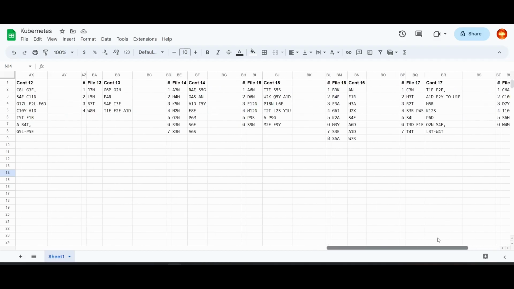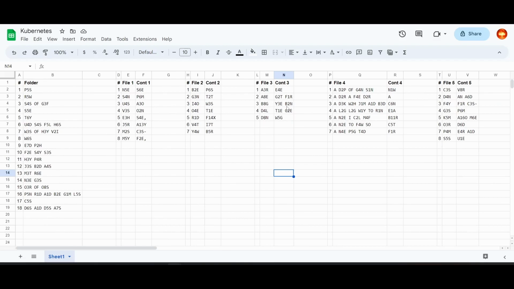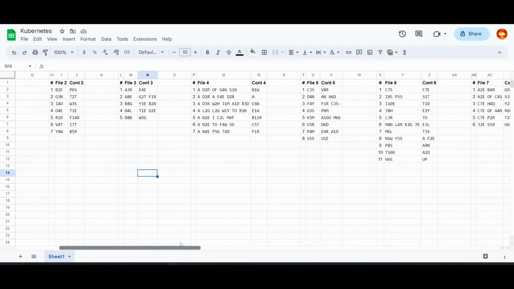Now, what I was trying to do when I made this was ignore all this data and just copy it over. But as I was copying it over, I actually figured out a lot of stuff by accident, just because it's very easy to read some of these.